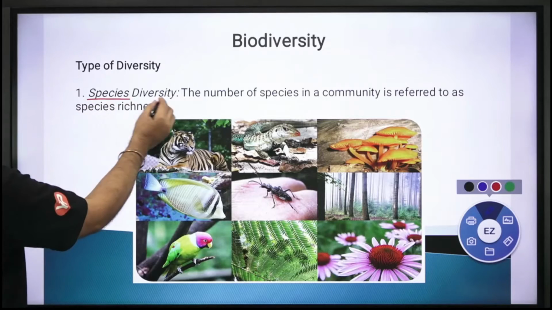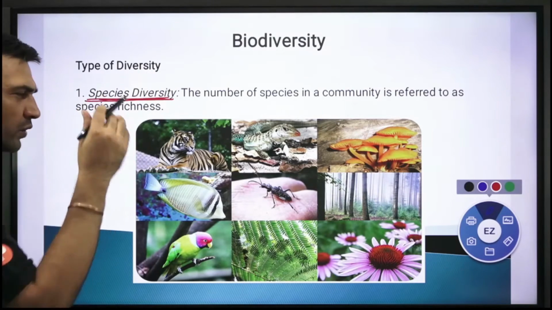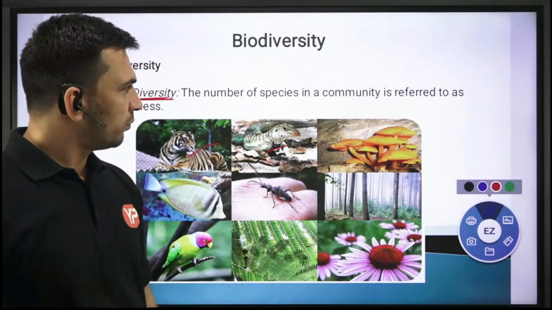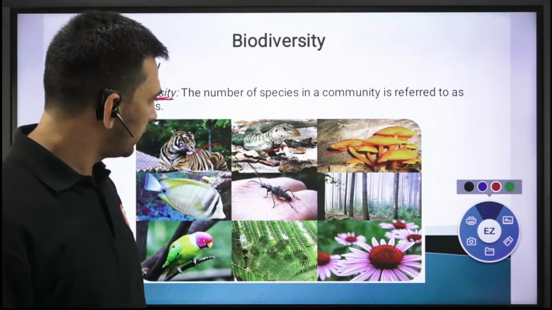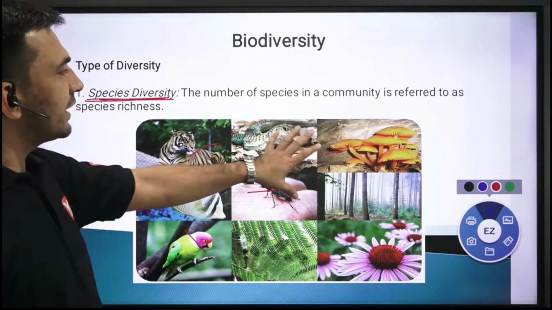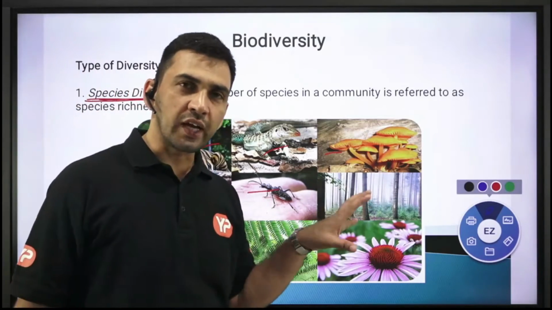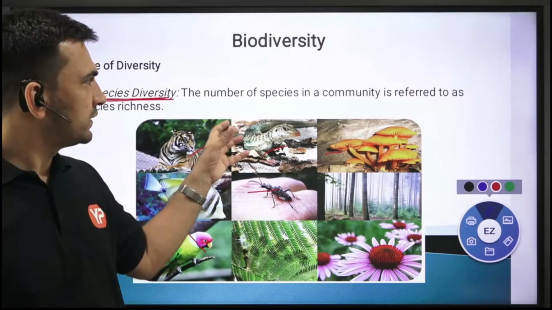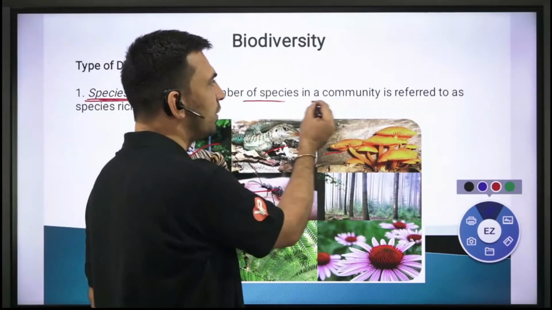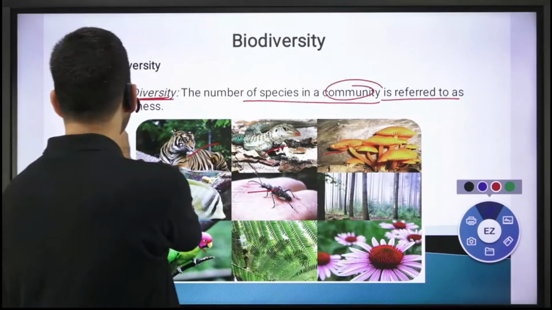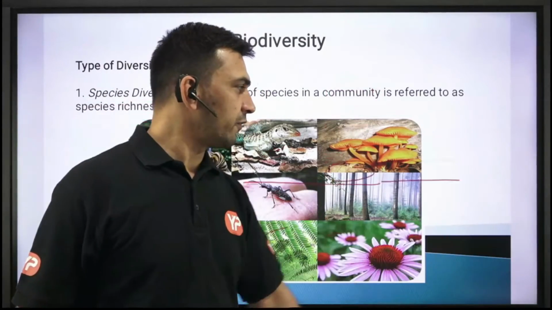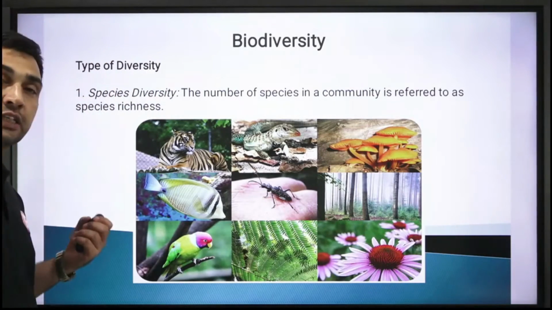One is species diversity, जो हमने बात की. Species मतलब you are having different kinds of species. Lion as a species, plant as a species, insects as a species, parrot as a species. So वही क्या है? Different kinds of species हैं. So when you're having different kinds of species, then we will say that this is a species diversity. Number of species in a community is referred to as species richness. कितना rich है वो particular area with different life forms, different species है, उसको हमने नाम दे दिया species diversity.